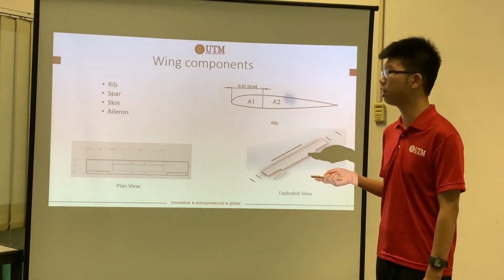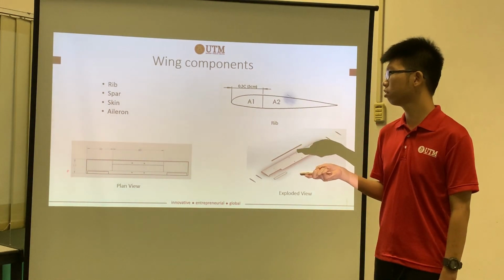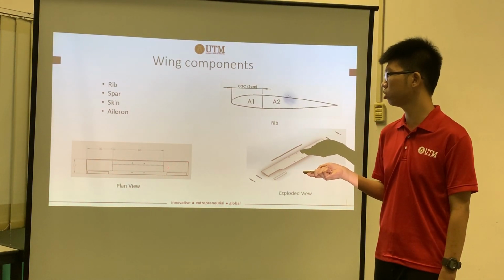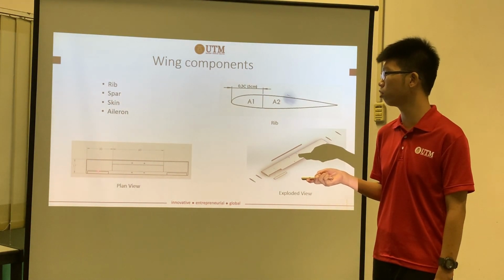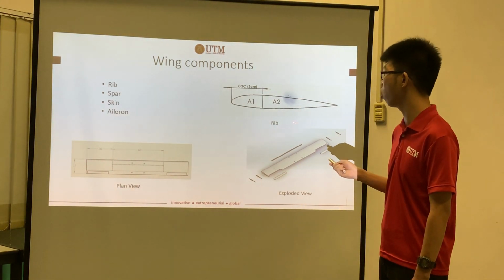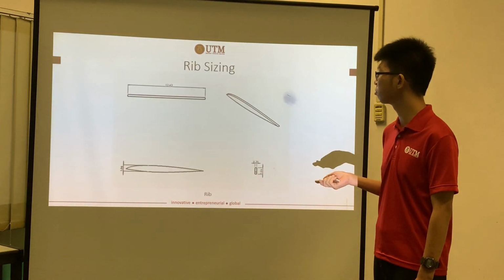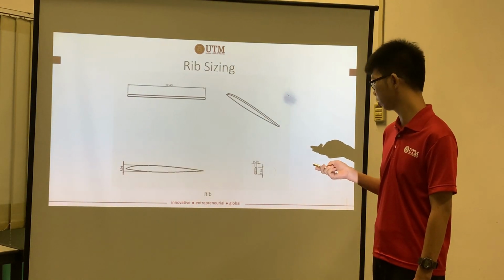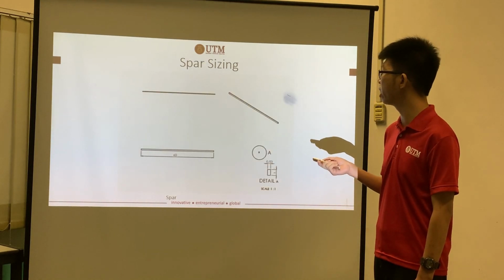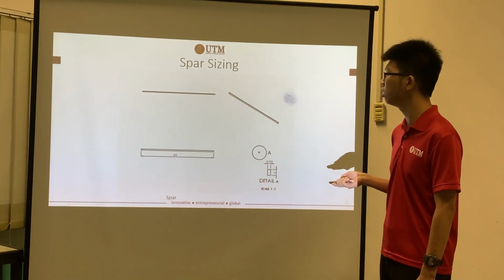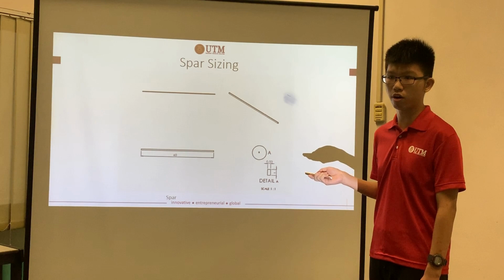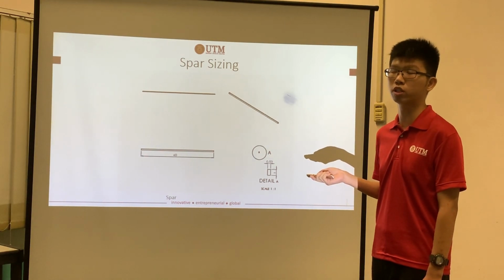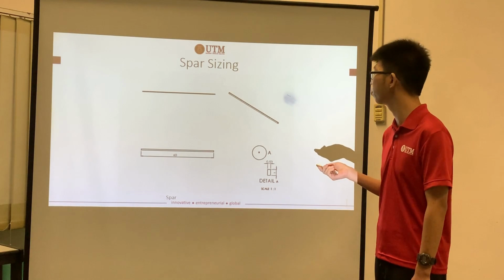As you can see over here, there are four ribs here, here, here, and here. And then the spar is at the middle of the wing, and we have two ailerons at both wing tips. So this is the exploded view of our wing. This is our rib sizing. And then this will be our spar sizing. As you can see over here, the cross section of our spar is rectangular because our aircraft wing is quite small, so it is not appropriate to use I-beam or C-beam.